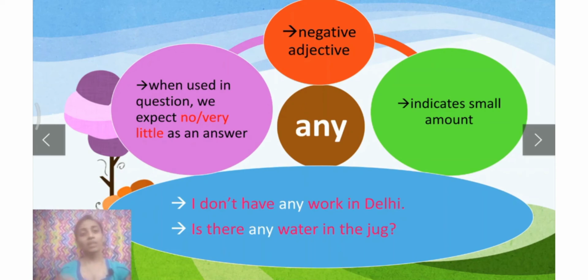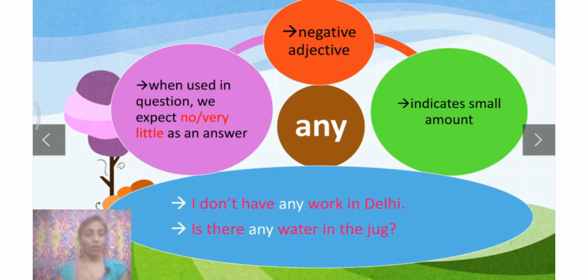Fine. And like some, any is also used to indicate small amount or small quantity. Fine. Let us see some examples. I don't have any work in Delhi, which means you have no work in Delhi, or you have very little work in Delhi. Okay, as I told you, any is a negative adjective. And let us see any in a question. Is there any water in the jug? It means the answer may be no, or the answer may be very little.